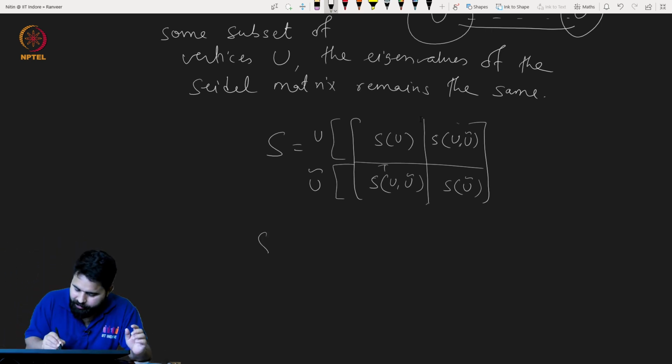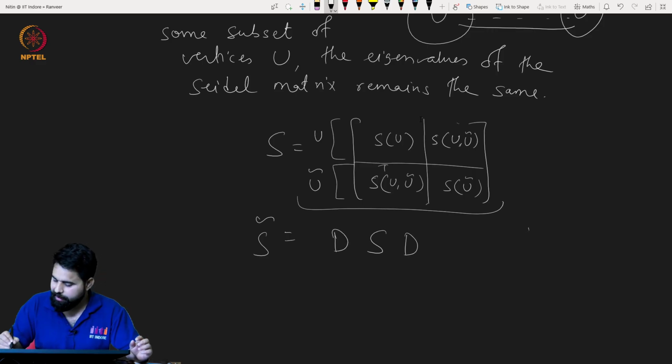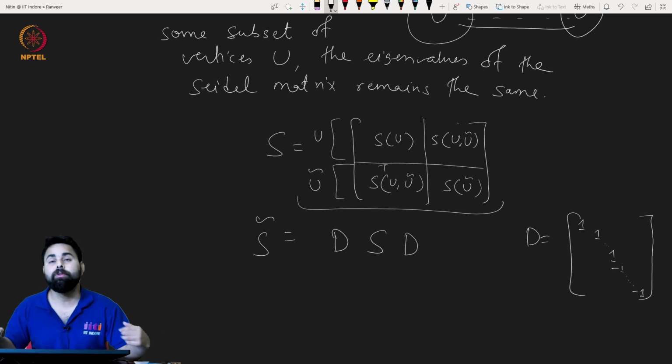The resulting matrix is nothing but D S D, where D is the diagonal matrix with 1, 1, ..., 1 corresponding to U, and -1, ..., -1 for U complement.